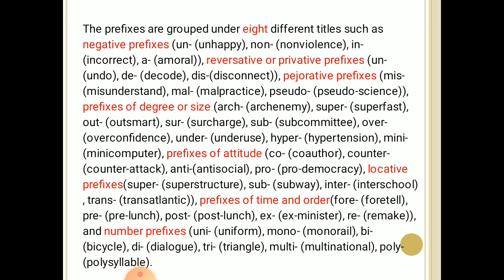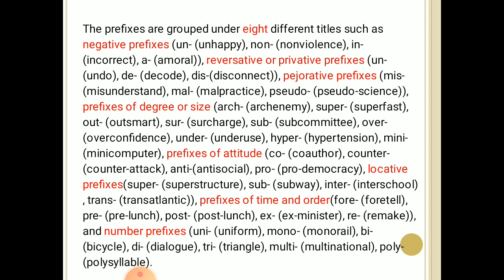surcharge, subcommittee, overconfidence, underuse, hypertension, minicomputer. Then fifth, prefixes of attitude: co-author, counterattack, antisocial, pro-democracy.